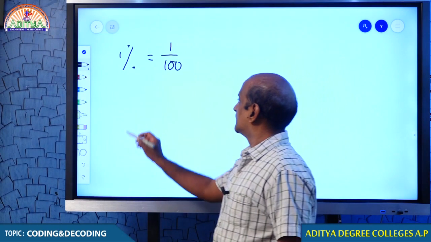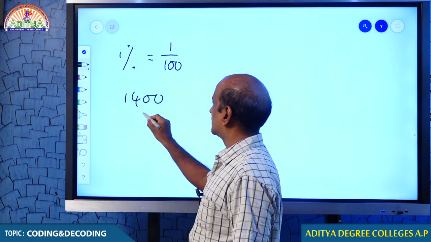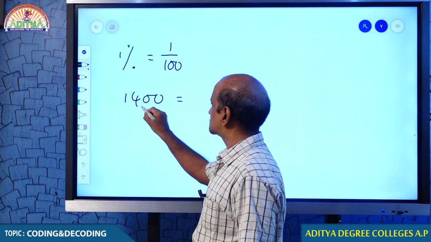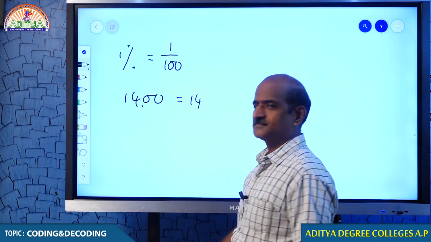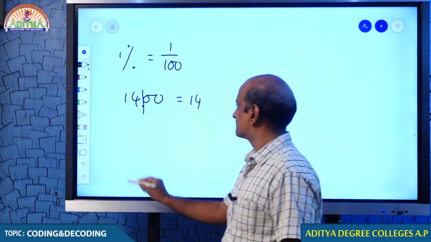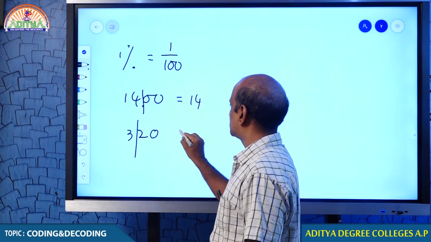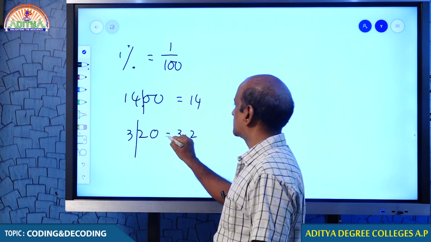If I ask you to calculate what is 1% of 1400, your answer should have been 14. Because 1% means adjusting two decimals. In 320, if I ask you to get 1%, your answer is 3.2.